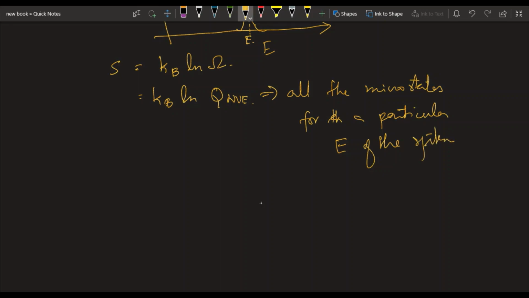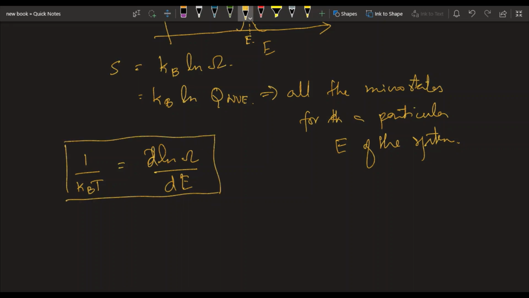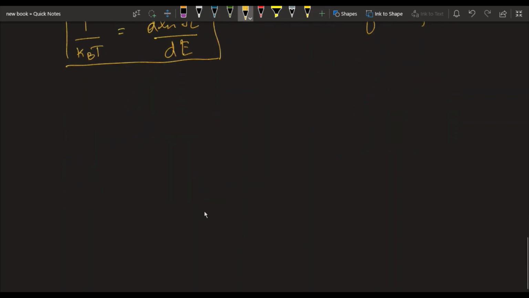Right? We already know that in the previous lecture we saw that the temperature is defined something like this. So let's try to establish a relationship between the entropy and temperature. Let's take the derivative of this equation with respect to the total energy.